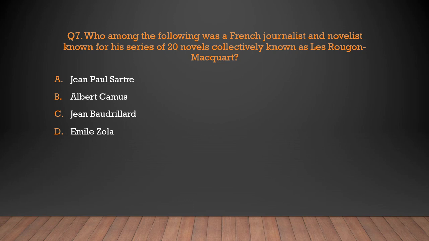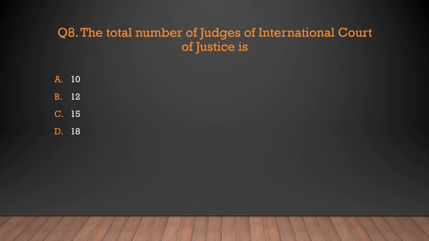Question number 7. Who among the following was a French journalist and novelist known for his series of 20 novels collectively known as Les Rougon-Macquart? Jean-Paul Sartre, Albert Camus, Jean Baudrillard, or Émile Zola. The correct answer was option D, Émile Zola. For this particular question, we would need an interest in reading novels. Otherwise, we can leave this question. So option D was the correct answer.